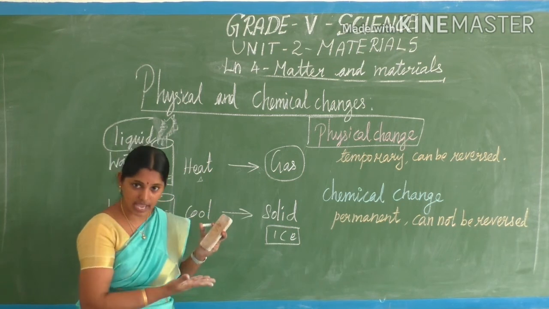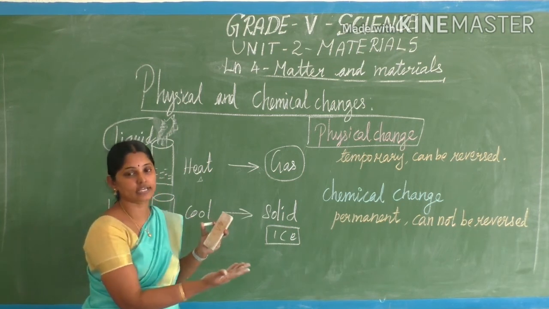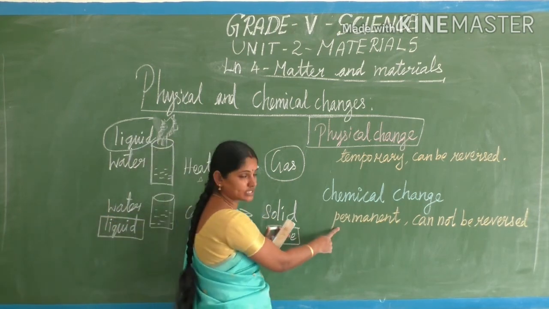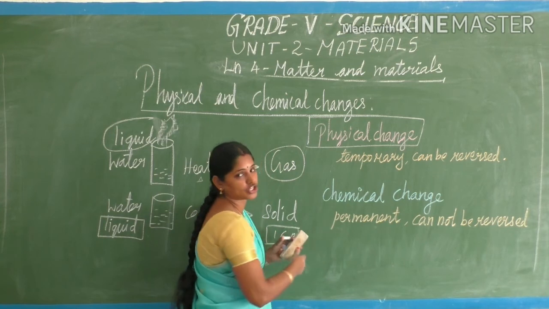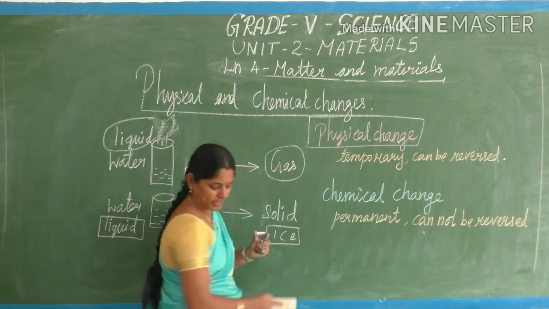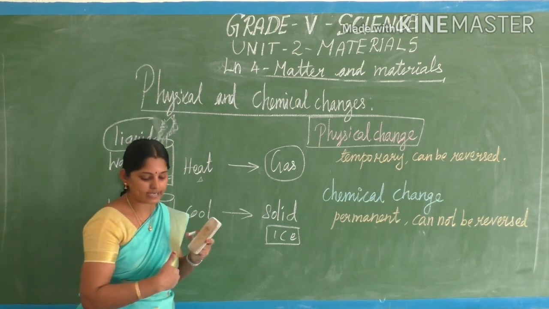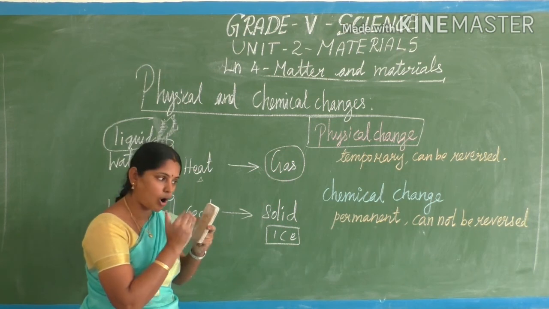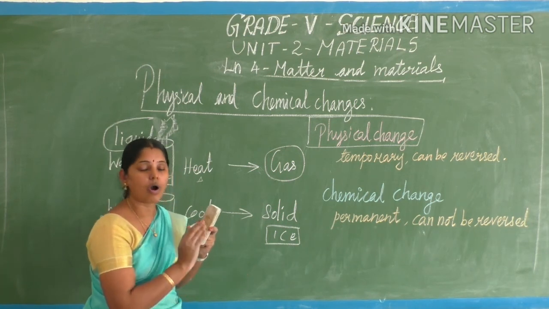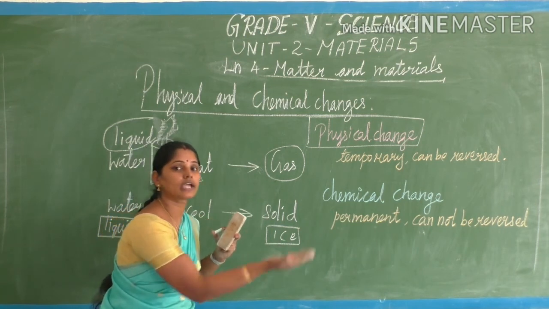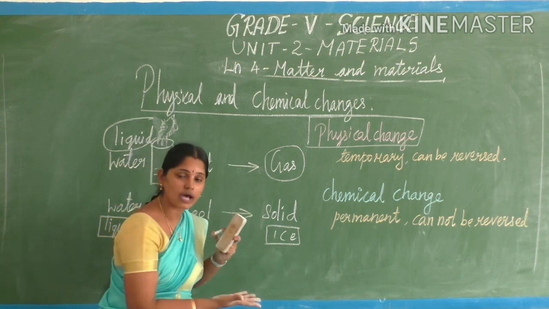The changes which happen are permanent changes. They cannot be reversed. So we can't get back the original composition of the matter. All the molecules get changed. All the changes that happen are permanent, so the changes cannot be reversed.